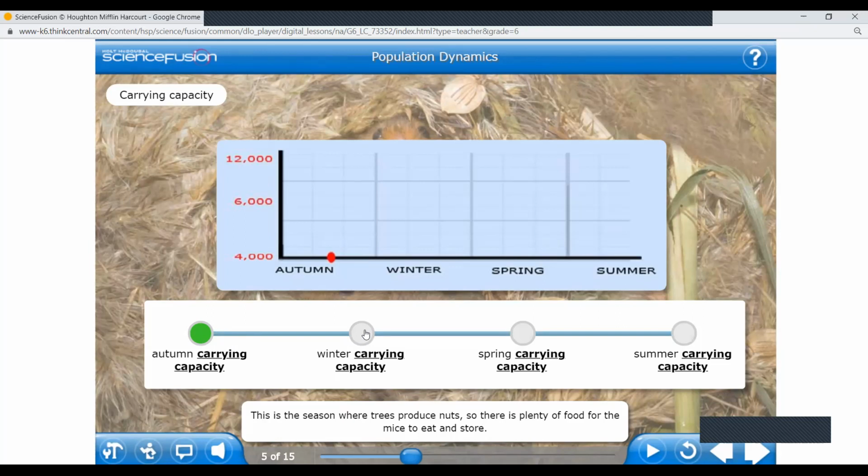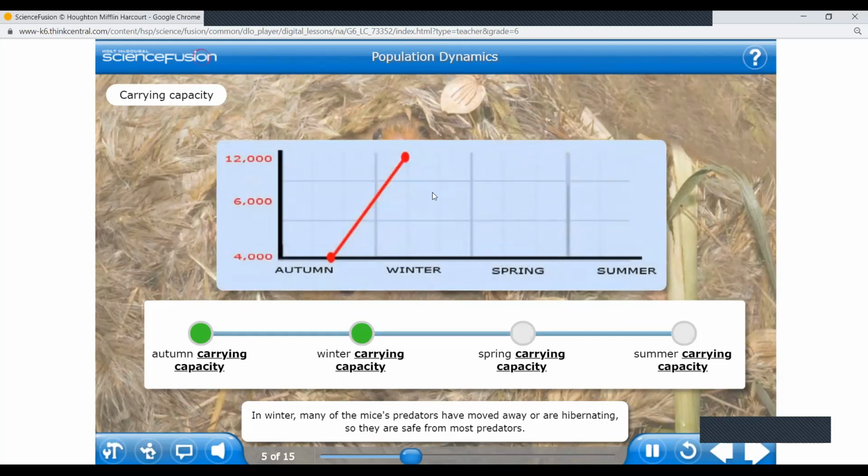When they start to die, what happens to the population? Will it increase or decrease? The population decreases. When the mice start to die, it will decrease.